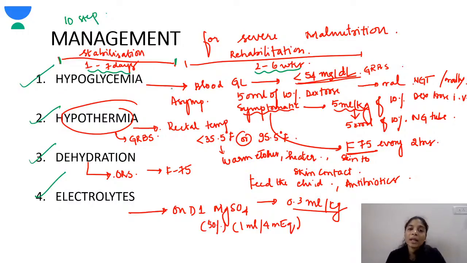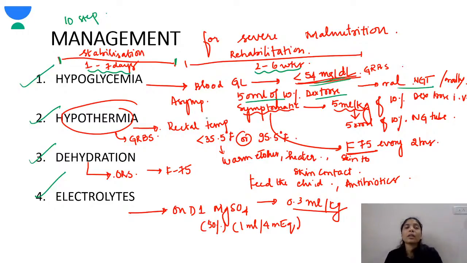So if the child comes with blood sugar levels of less than 54, that means you have to take it as hypoglycemia. And if the child is asymptomatic, so even though the child has sugars of less than 54 milligrams, but the child is asymptomatic, not lethargic, active, then what you should do is give 50 ml of 10% dextrose through the nasogastric tube.